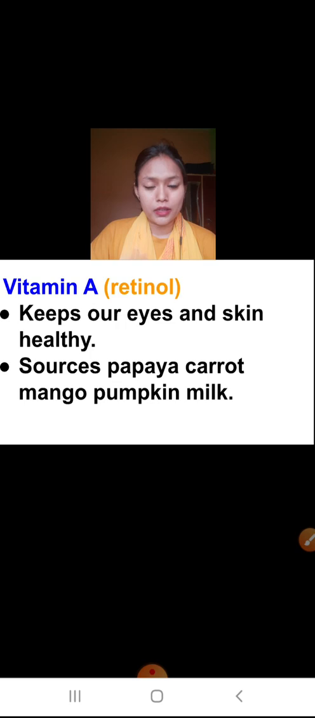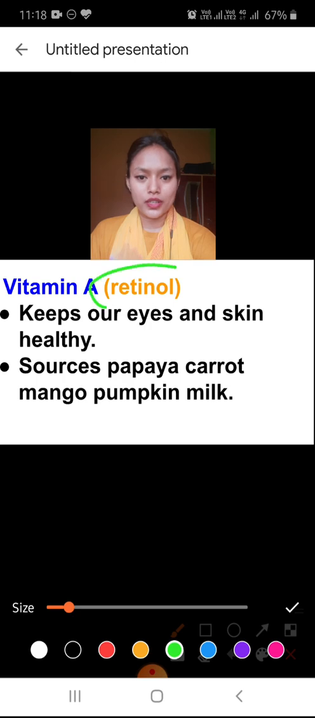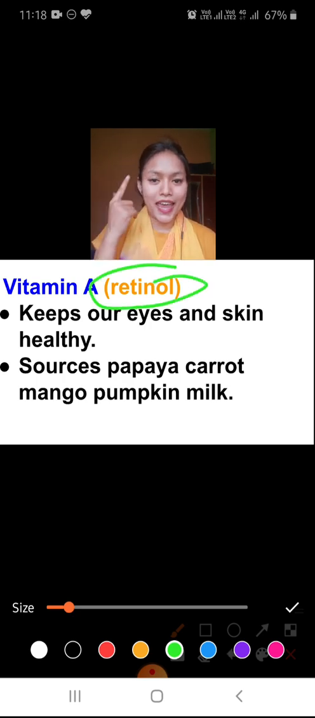There are mainly 12 types of vitamins known till now, so we'll study some of them. First of all, we'll come to vitamin A. It is also known as retinol, as you can see here. It is useful for our eyes and our skin. Twinkling eyes and glowing skin, vitamin A is important for that.